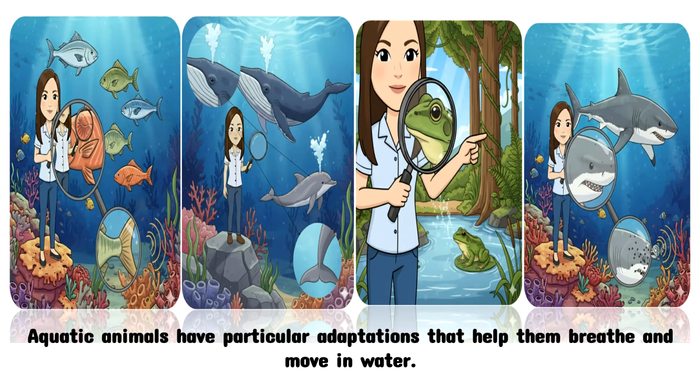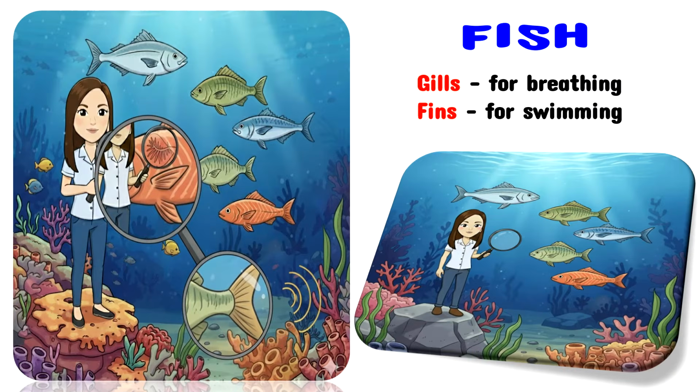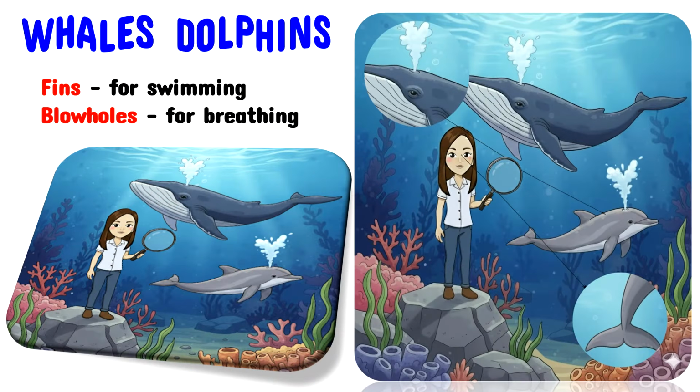Aquatic animals have particular adaptations that help them breathe and move in water. Most fishes, such as bangus, tilapia, galunggong, and salmon, have gills that take in dissolved oxygen from water and fins that are used for swimming. Whales and dolphins also use their fins to move in water, but they have blowholes on top of their heads for breathing.